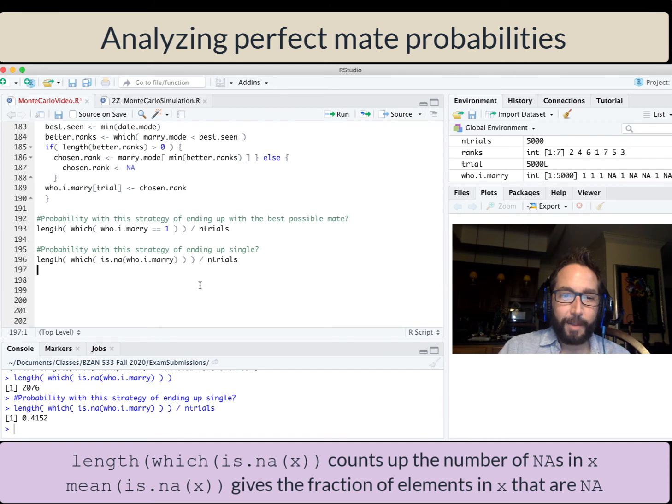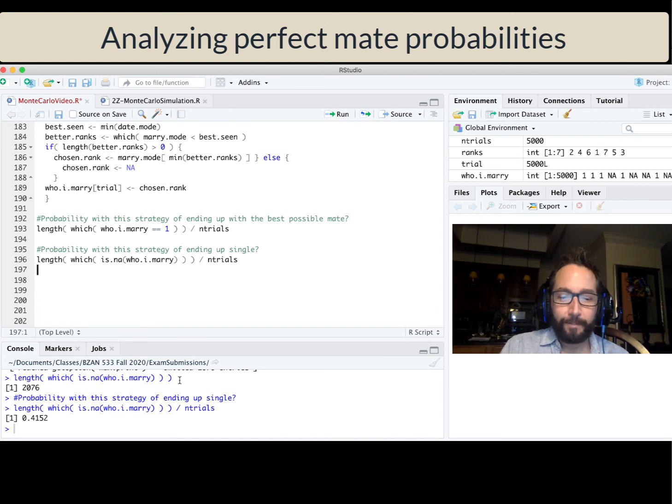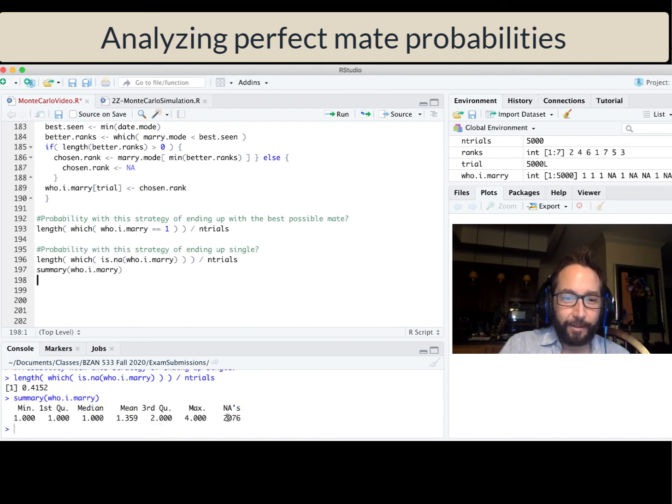So it looks like there's about a 41% chance that I would end up being unmarried, being single, and analytics is the only thing keeping me warm at night. So I could also read out the number of NAs, just to confirm that 2076 is right there. So there we go.